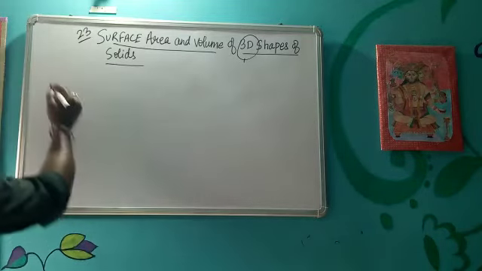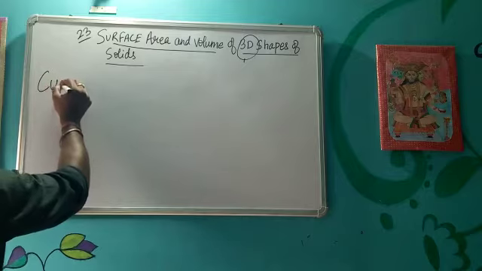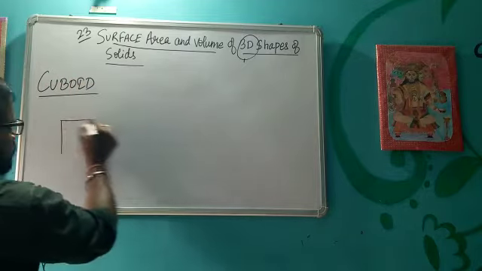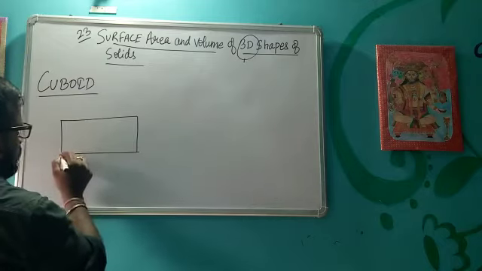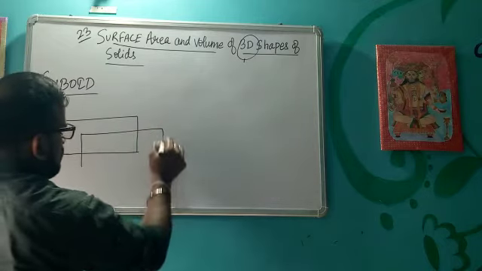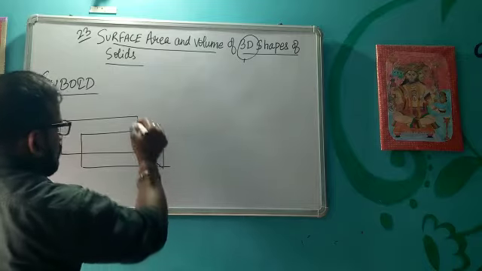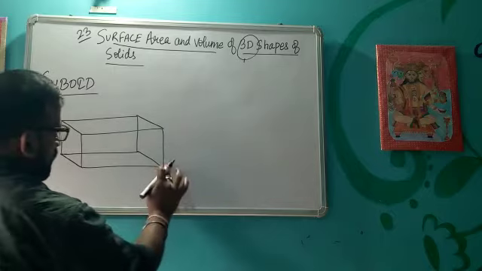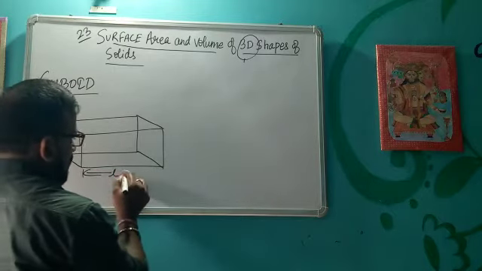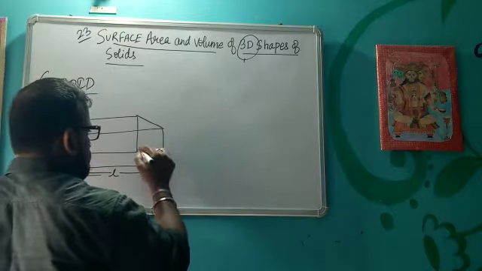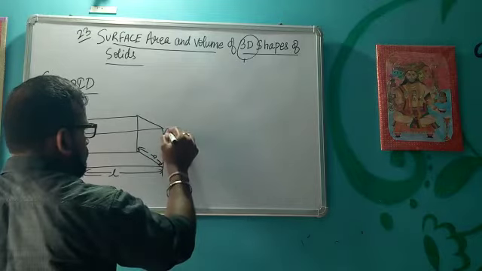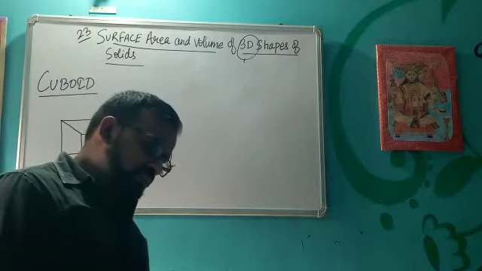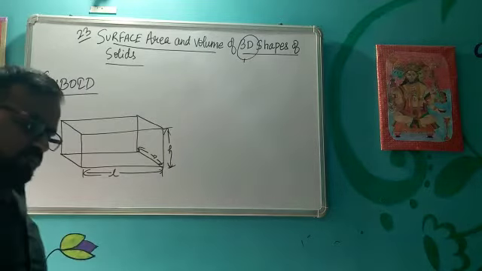Okay, so first of all we will see cuboid. So let's make a cuboid first. Okay, so this is known as L, this is known as D, and this is known as H. Okay, so cuboid you must have studied in the previous class. So let's discuss the formulas of cuboid.